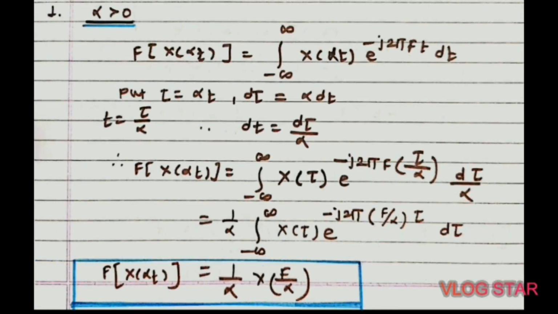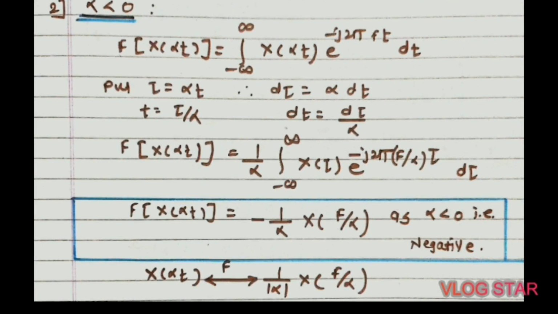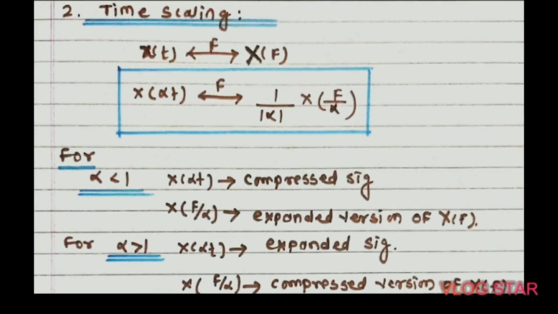Okay, so for alpha greater than 0, we will get 1 upon alpha into x of f upon alpha, and for a negative value we will get minus of 1 upon alpha into x of f upon alpha. So in the common or general way, we can write x of alpha t in the time domain, and in the frequency domain x of f upon alpha into 1 upon mod alpha.